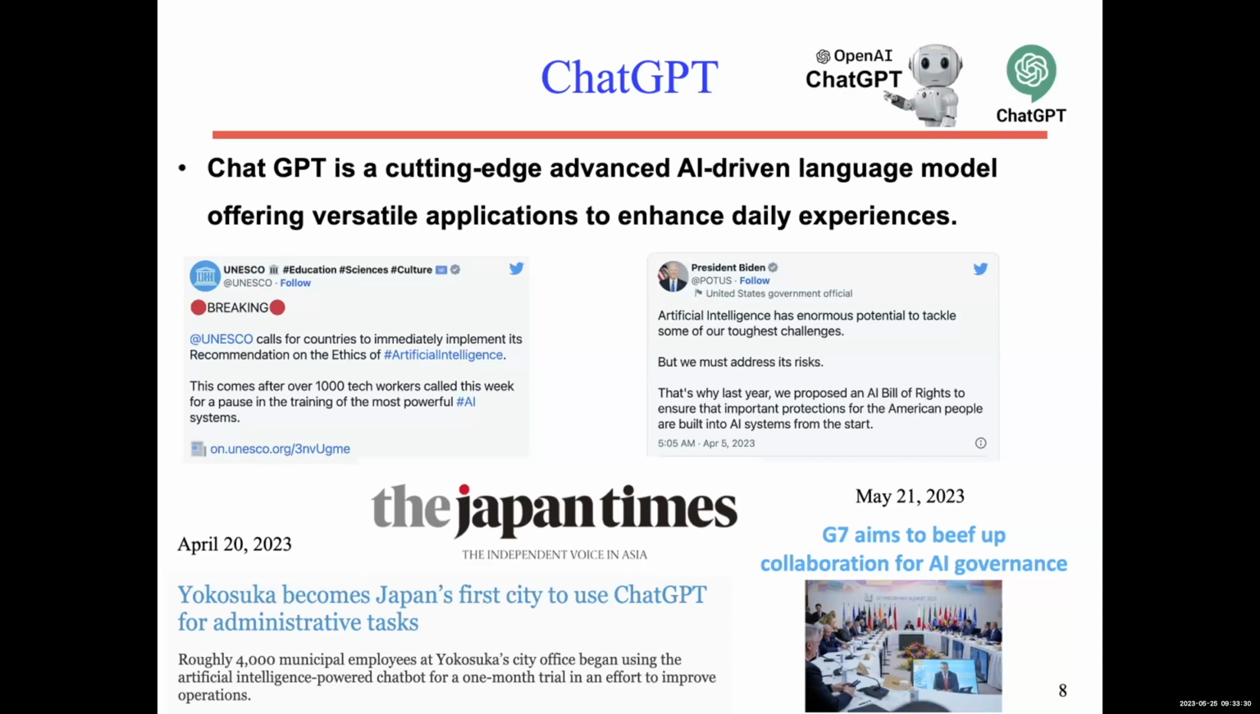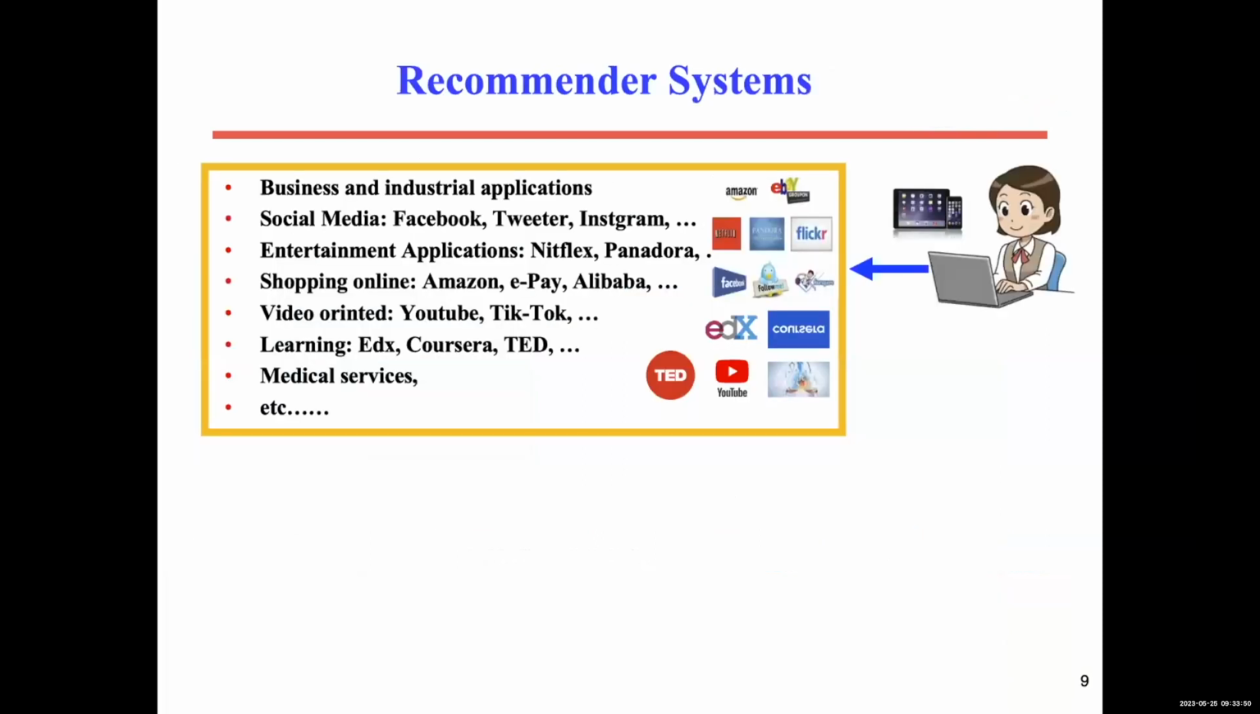So there is a mixed picture. There is hope for improving administration, and there is a fear that this can also affect social life and the way we work. So this is just a short introduction about ChatGPT and its effect. Now let me go to the second thing, which is recommender systems.